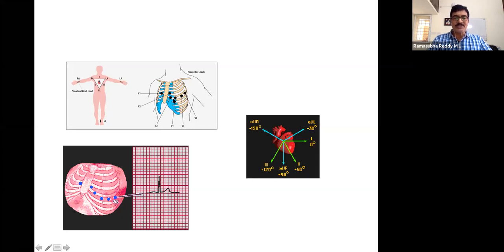So these 6 positions, and the other part is, take the right arm and left leg electrodes, weigh them appropriately, and make the reference point. That is called the Wilson central point. Between the Wilson central point and these electrodes we will be exploring, each one will give one waveform. So these 6 positions of electrodes will give 6 waveforms.